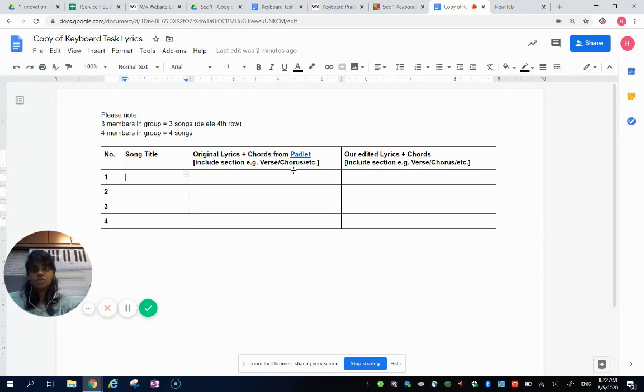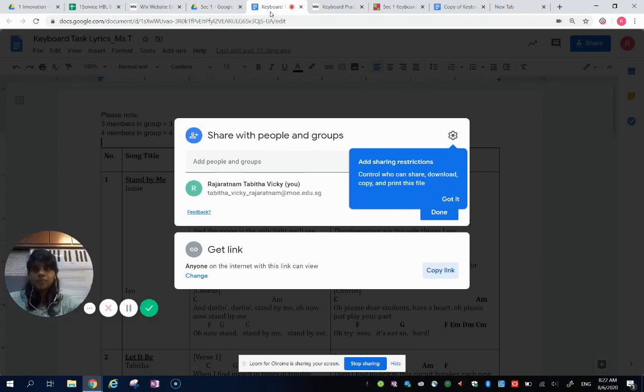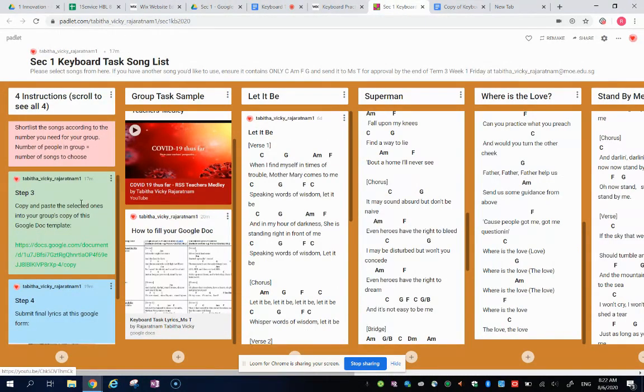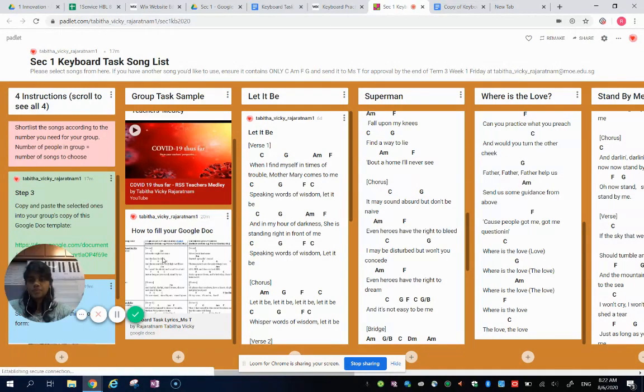What must not happen is that one person decides everything, because everyone has to be able to sing their own song. They have to want to, and be comfortable to sing their song. So you don't choose for them. Let's say I chose Let It Be. Now I'll show you my sample so I don't repeat everything. The sample you can see is in the Padlet. So I just need to click this.